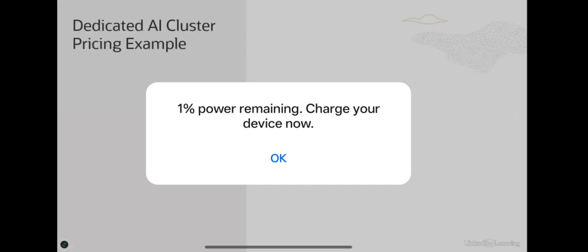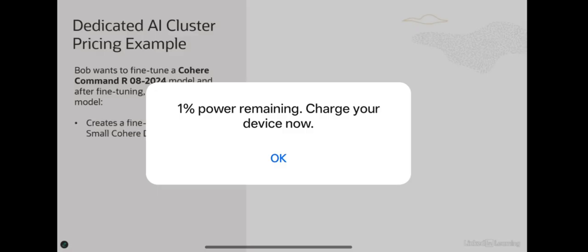Now let's conclude this lesson by looking at a dedicated AI cluster pricing example. Let's say we have an actor here, Bob, who wants to fine tune the same model we saw on the previous slide, the Cohere command R08-2024 model, and after fine tuning he wants to host this custom model in the service. So he creates a fine tuning cluster, and as we saw in the previous slide, for fine tuning this particular model, you require 8 small Cohere dedicated units.